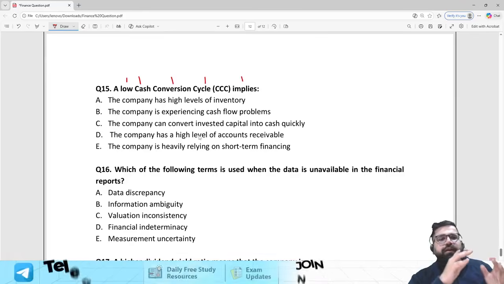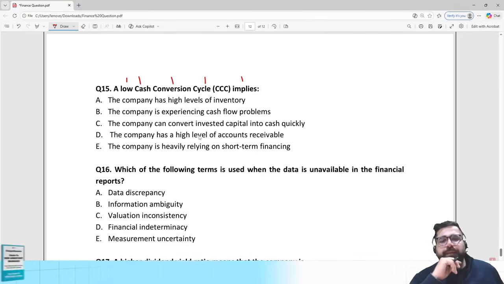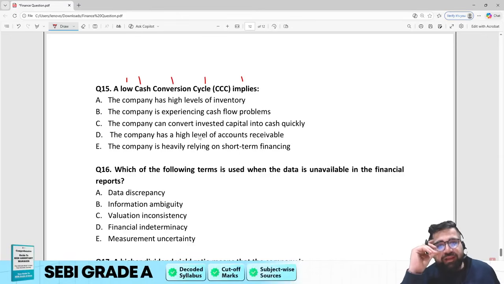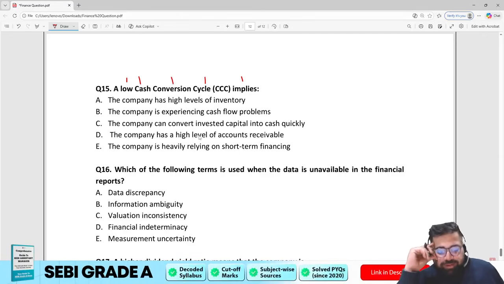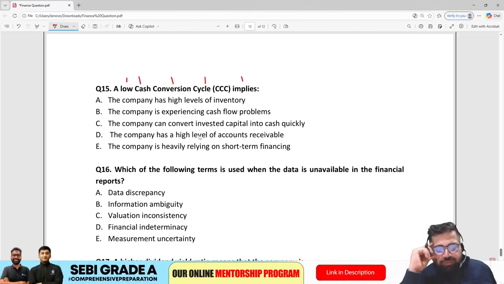So if you are having a low cash conversion cycle, it basically means what? A company has high level of inventory. A company is experiencing cash flow problems. The company can convert capital into cash quickly. Or is it company has high level of accounts receivable? Or is it company is heavily relying on short-term financing?